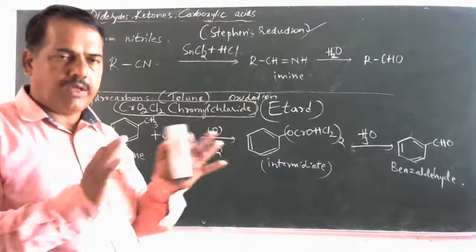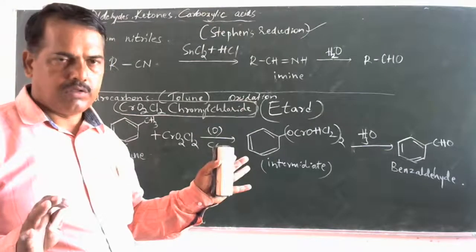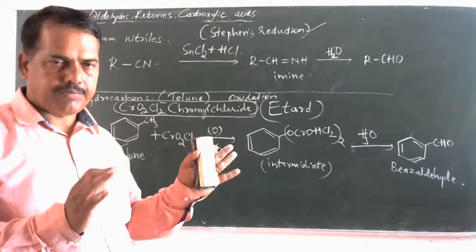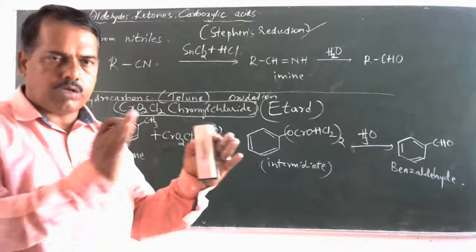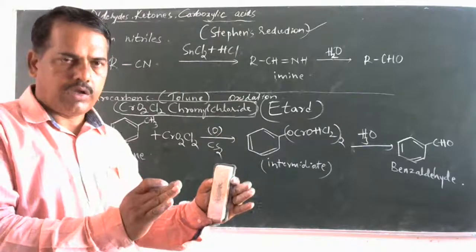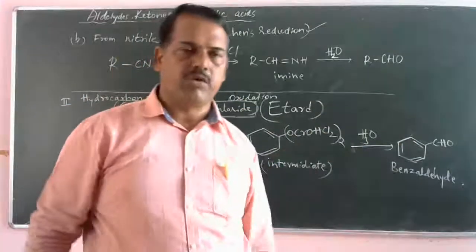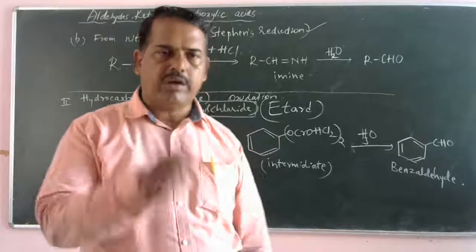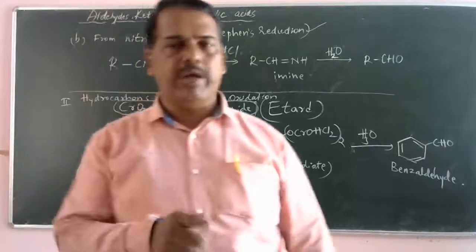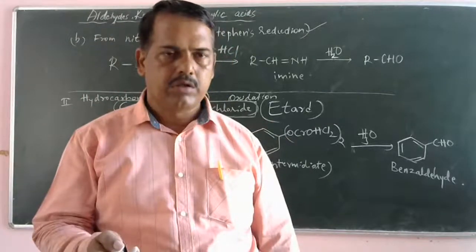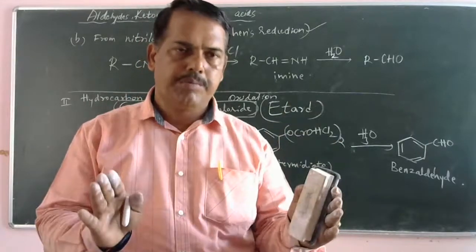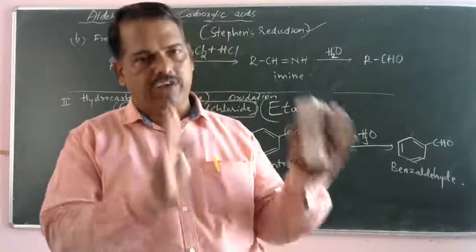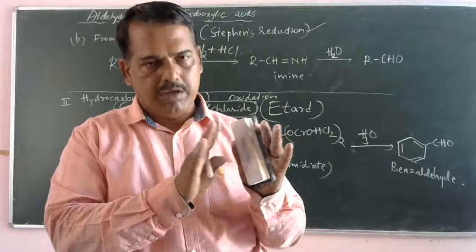Don't learn the name reaction by heart. Just watch what the initial reactant is, what reagent is used, and what the final product is. In the Etard reaction, chromyl chloride is the reagent used. The initial reactant is an aromatic hydrocarbon, toluene, on oxidation. What chemical reaction takes place?